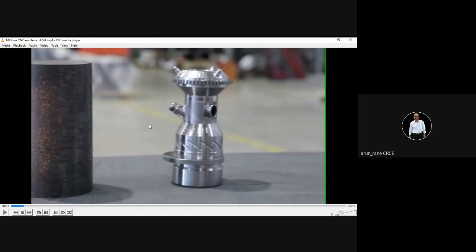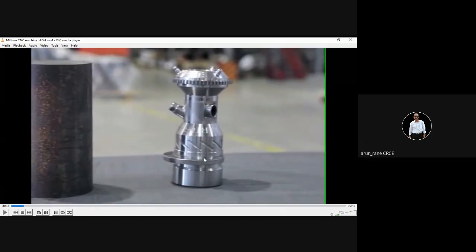And this is your finished component. Since the quantity is one or two, it will be machined out of this round bar. Had the quantity been more, like 1,000 or 5,000 pieces, then we would have thought of other options like casting, forging, or powder metallurgy. But since the component is only one or two pieces, this is to be machined out of a round bar. So this is your raw material, and this is your finished component.